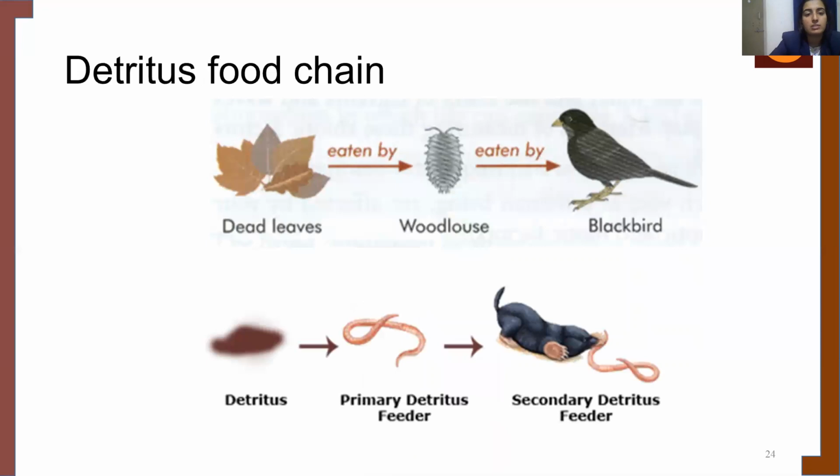This is an example of a detritus food chain, which starts from dead organic matter. The dead leaves are eaten by the woodlouse, which is an insect, which is in turn eaten by blackbirds. This is how the detritus food chain happens. Another example is also given below. Now, you can do more examples as homework. You can write an example of a grazing food chain, a marine food chain, and a detritus food chain.